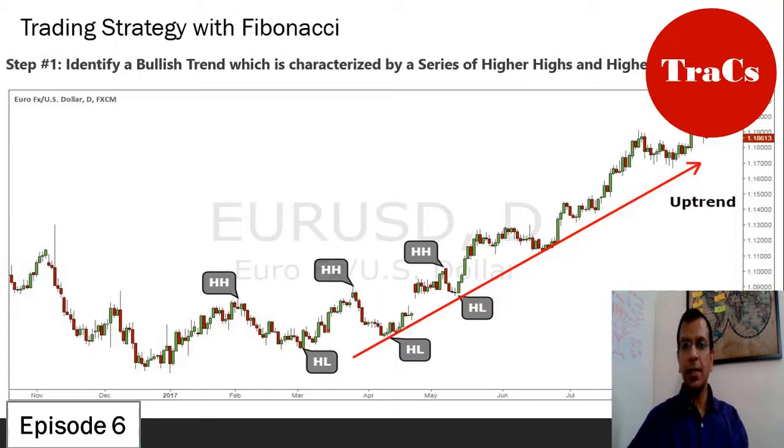In case you have any doubts about how to identify the trend, please look at my videos, episodes 4 and 5, and you would come to know how to identify a trend. If we have higher highs and higher lows, it's an uptrend. If it's lower highs and lower lows, it's a downtrend. In today's video, we take an example of an uptrend.